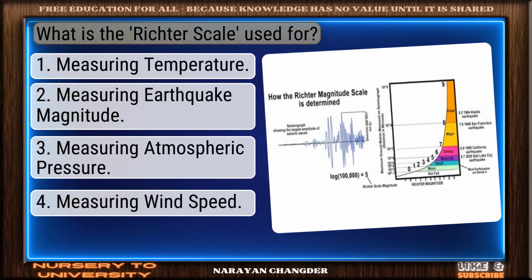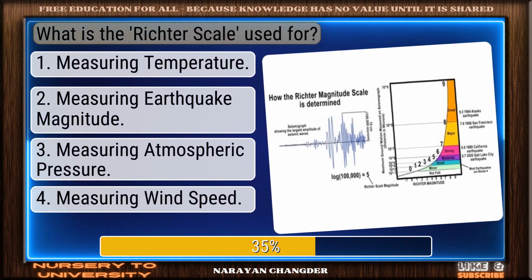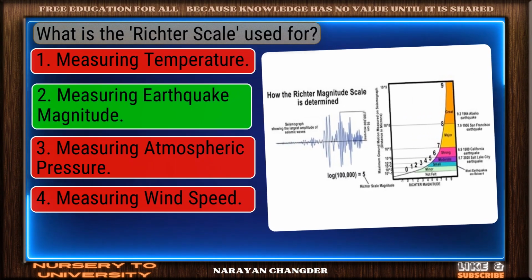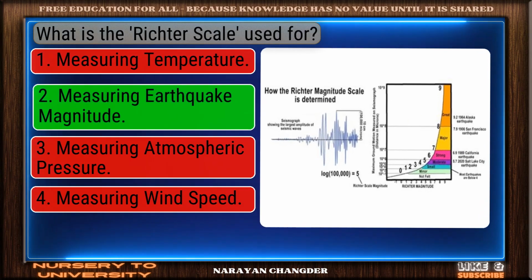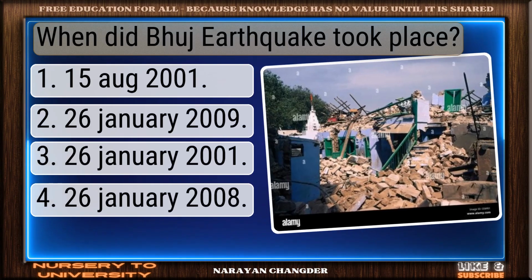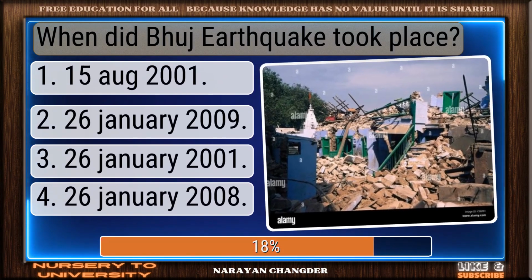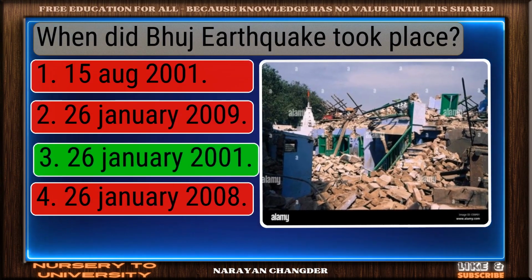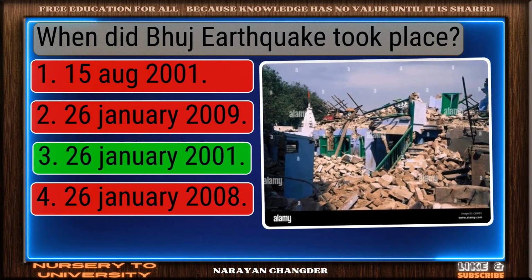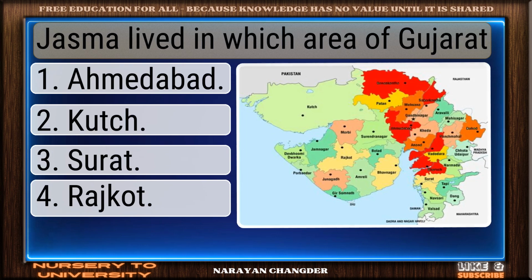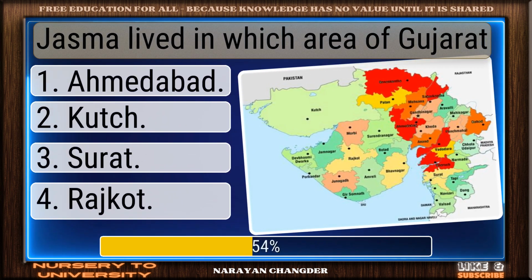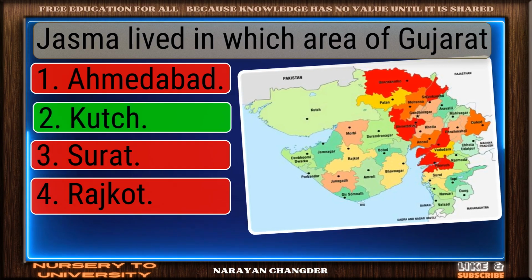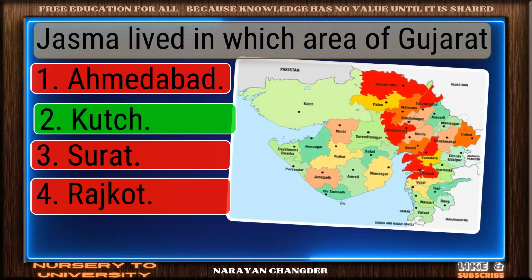What is the Richter scale used for? Smart move. Measuring earthquake magnitude is an accurate answer. When did Bhuj earthquake took place? You're right. 26 January 2001 is the correct answer. Jasma lived in which area of Gujarat? Excellent. Kutch is a brilliant choice.